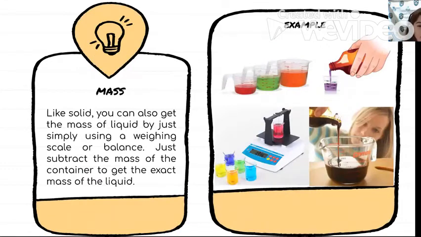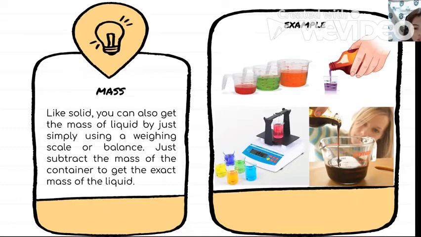Liquids have mass also. Like a solid, you can get the mass of a liquid simply by using the weighing scale or balance. Just subtract the mass of the container to get the exact mass of the liquid. In my example, this is how we can measure the mass of a liquid.